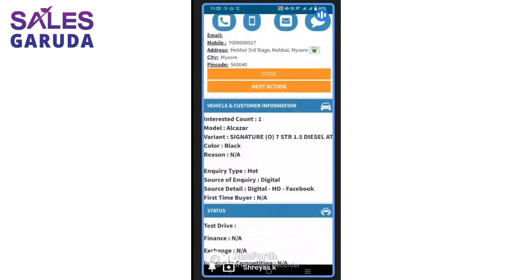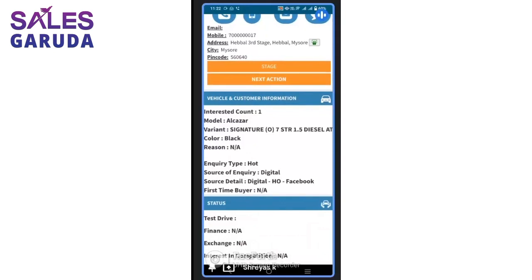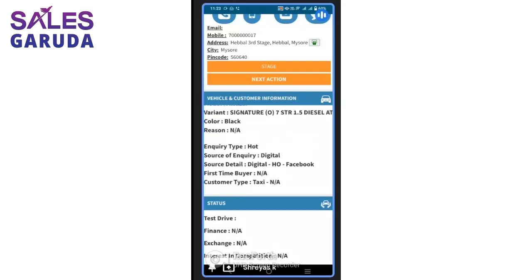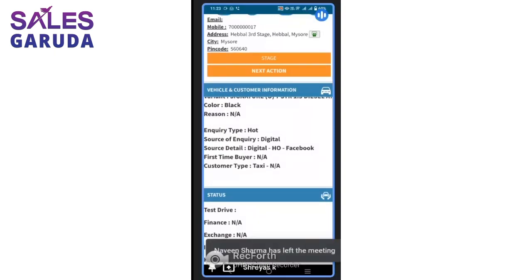Is this enough for a DSA to call a customer? No, he should be seeing what vehicle interest the customer has shown. What is the customer information that I have? That information you can see in the interested count. You can see how many vehicles the customer is interested in, which model, variant, color, and reason. Why is he interested in that model? What is the inquiry type? Is it a hot customer, a warm customer, or cold?